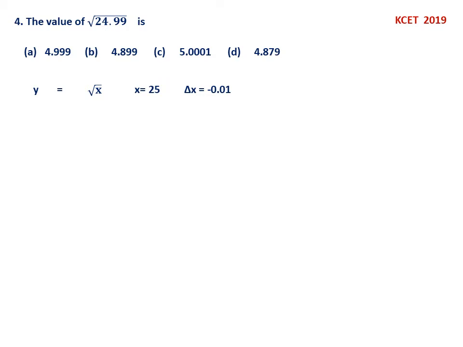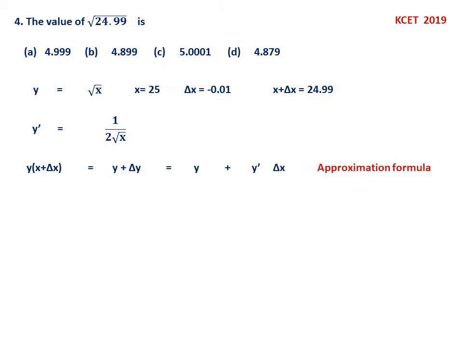Delta x, if you take minus 0.01, then x plus delta x becomes 24.99. Now you know this one, y dash equal to 1 by 2 root x, because we need this one. Now y of x plus delta x equal to y plus delta y, and that is equal to y plus y dash into delta x. This is called the approximation formula.